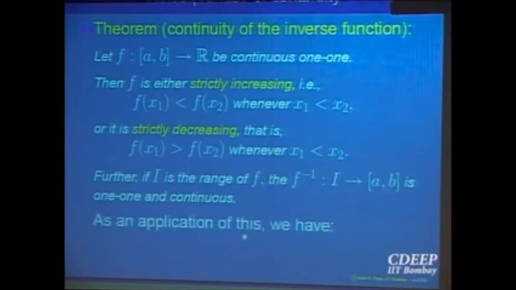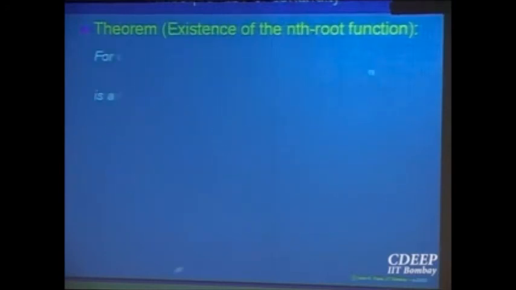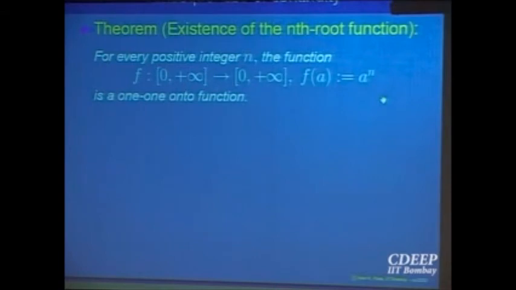Okay? For example, let me give you a simple application of this. Look at the function x raised to power n, for any point x bigger than or equal to 0. That is a function from the positive half of the real line, 0 to infinity. Actually I shouldn't be putting it closed, because you don't know what is there. So let me treat this as open. Don't put it closed. Let me say this is a mistake. So this is open here, okay? Typo.